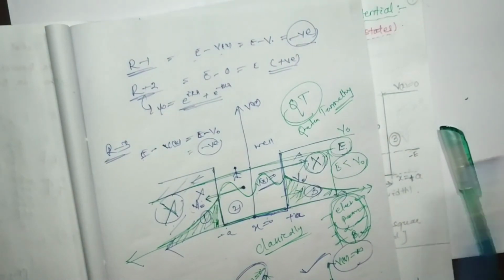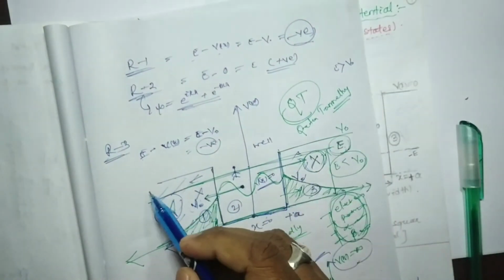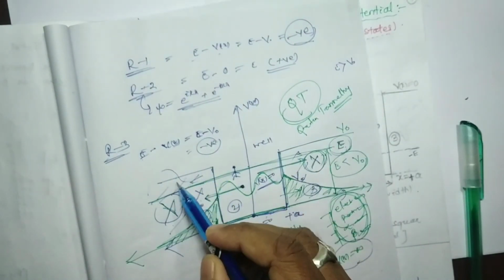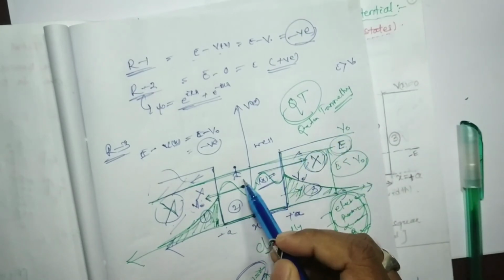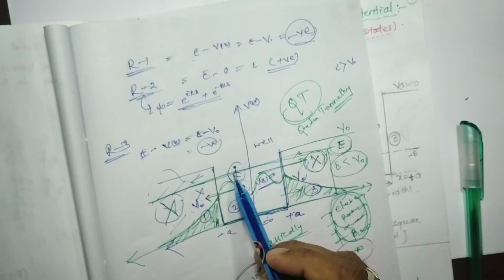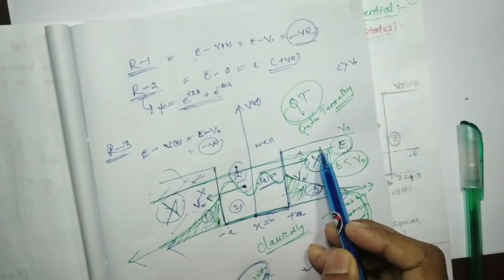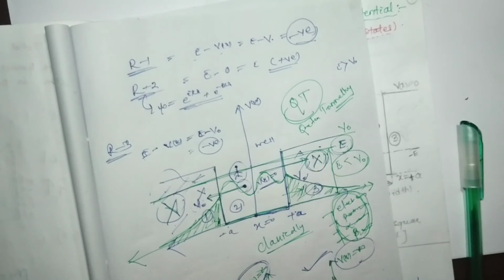Okay, so for this case, if E is greater than V0, that means we can find oscillatory behavior in this region, in this region, in this region. That means the particle can be moved in this region, this region. Okay, so this is all about what we discussed, bound state and unbound state.